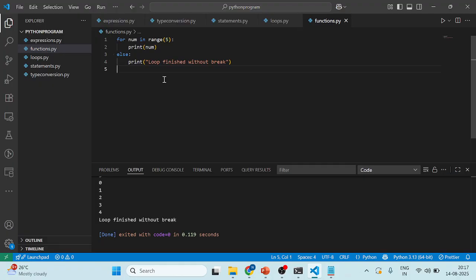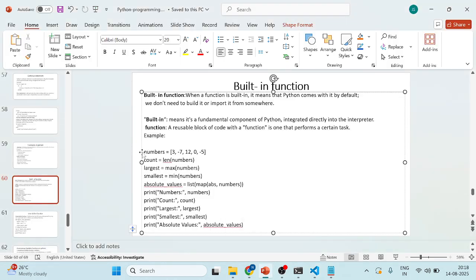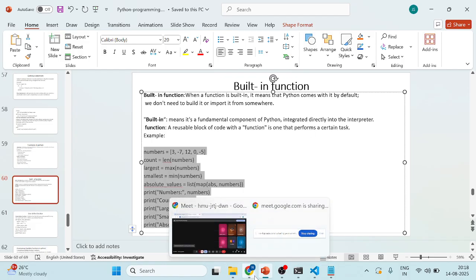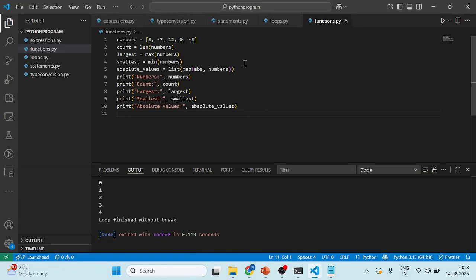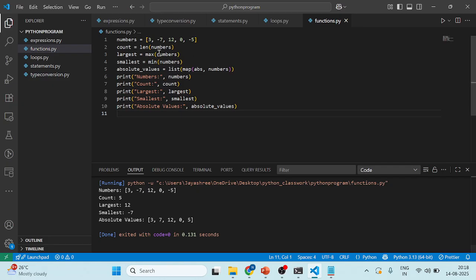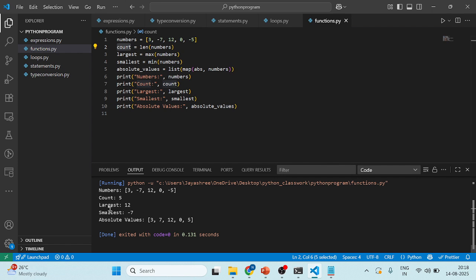So what are the functions we have there? Length, okay, count. What is the count here? That will be 5. The numerical function is printed, right? What is the largest number? Here 12 is the largest number that is printed.